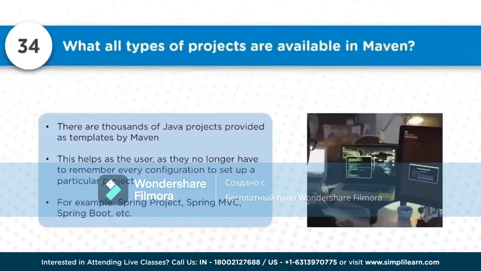Now, what are the different types of projects available in Maven? There are thousands of Java projects which can be implemented by Maven. This helps the user so that they no longer have to remember every configuration to set up a particular project. For example, Spring Boot, Spring MVC, etc. These are different projects already available in Maven. We have already discussed that for Java-based projects, Maven is considered the default, so a lot of organizations are using it.